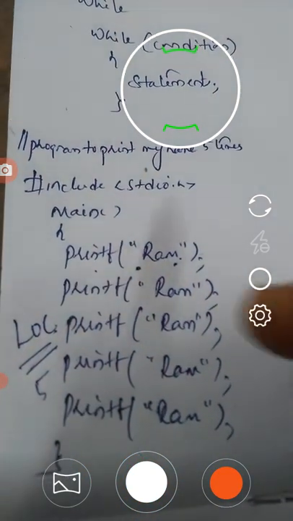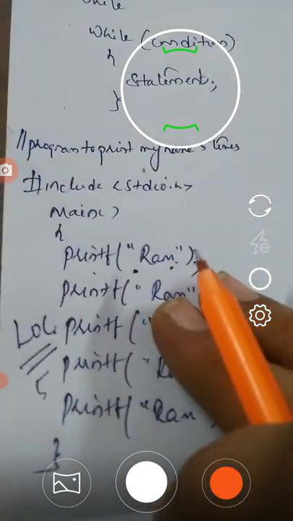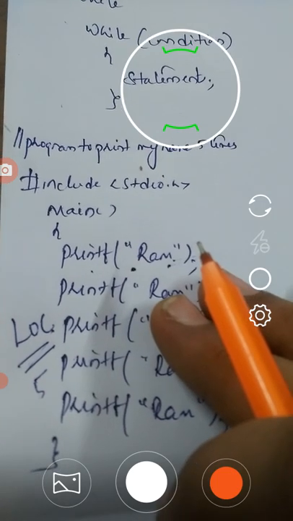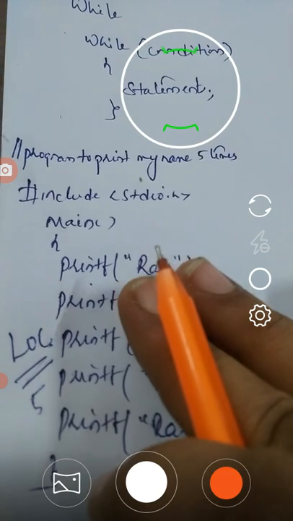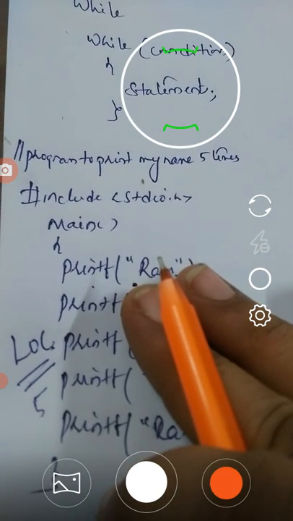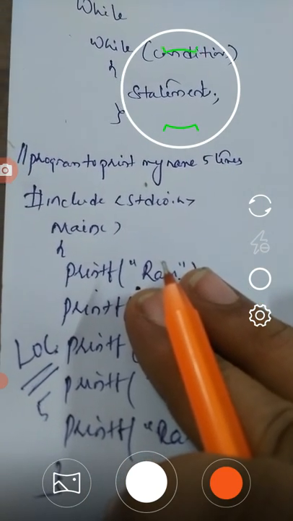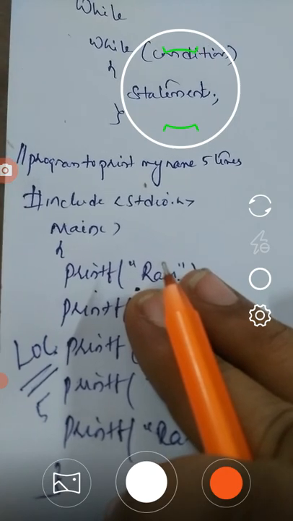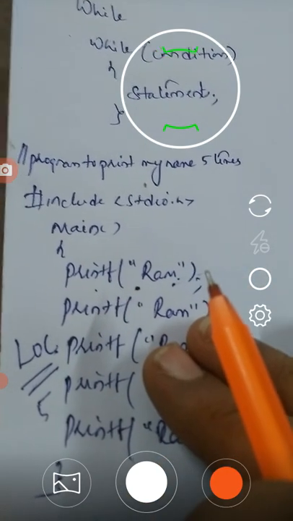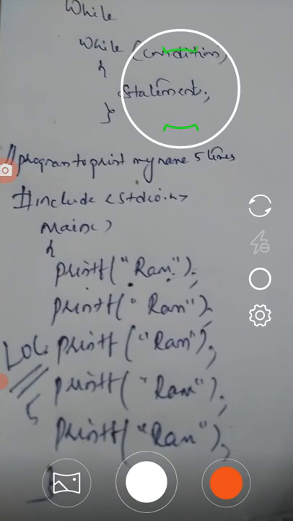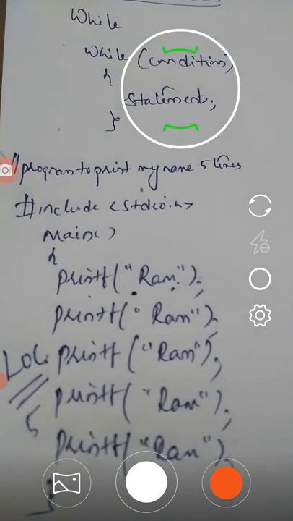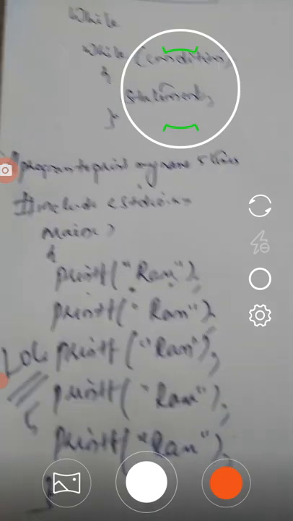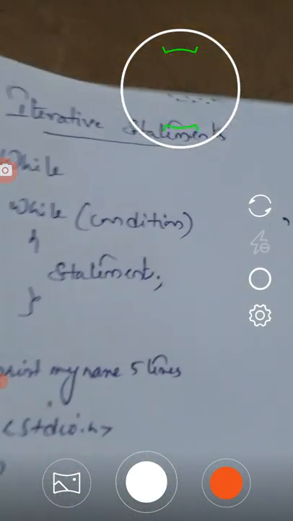Suppose I want to print this name 100 times, I would have to write the printf statement 100 times. This is not good for printing the same text many times. That is why, for repeating some block of code, we need iterative statements in C.